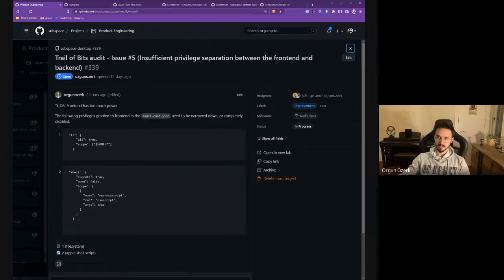The file system will need some changes to both backend and front end, but I think we can handle that within a couple of days. If we don't want to do that, we can discuss it. But I think this issue, insufficient privilege separation between front end and backend, is more minor than we assumed previously. Perfect.